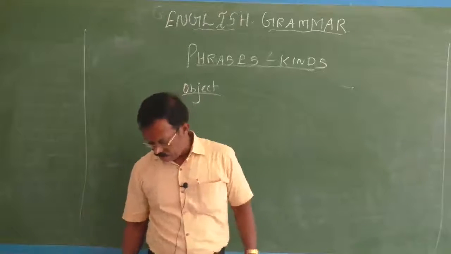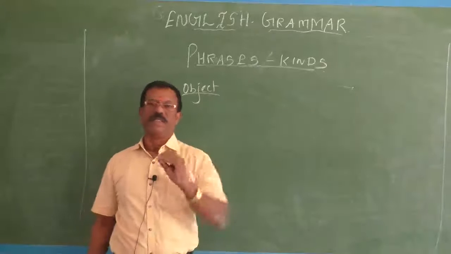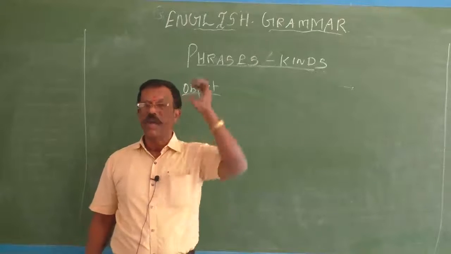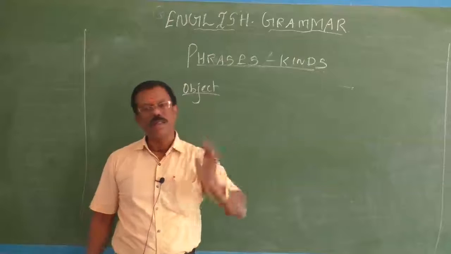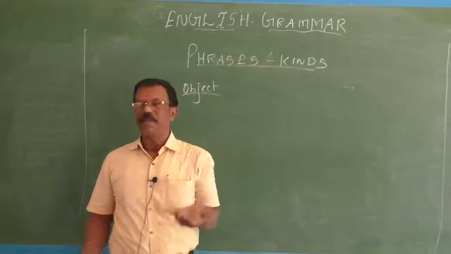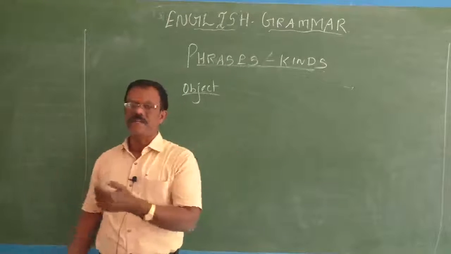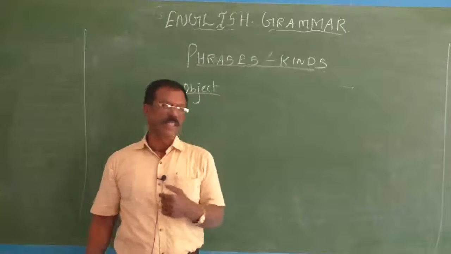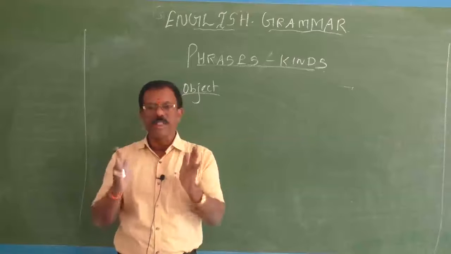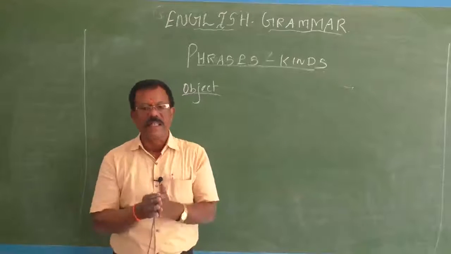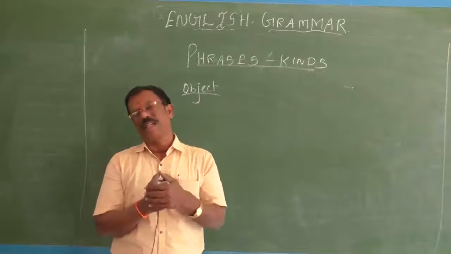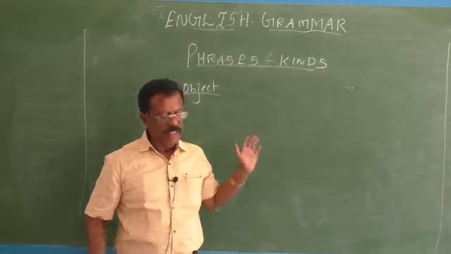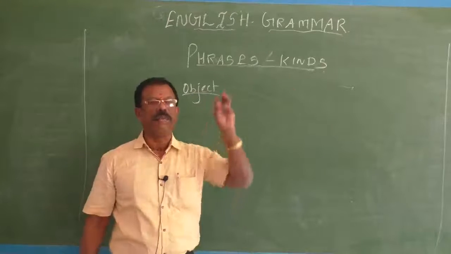Object is a word that gives you the answer for the question what and whom. Or simply you can say object is a receiver of the action. Subject is the doer of the action. Object is the receiver of the action, or the one which is affected by the action of the subject. That's called an object. Here a total noun can be used as an object.